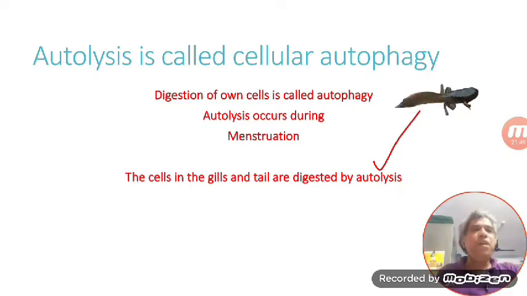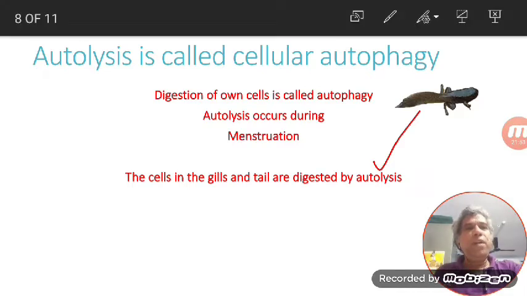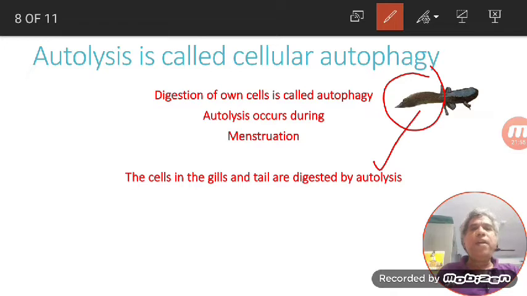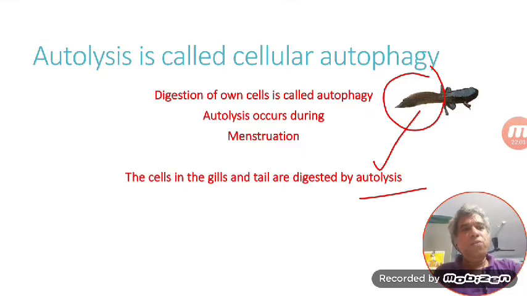Now this is the tadpole larva. Its gills should be removed and its tail should be absorbed. That is done by this process called autolysis, and this autolysis is accomplished by the lysosomes. Now the frog is formed.